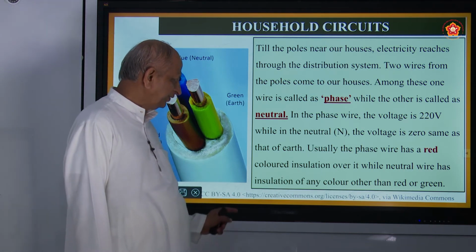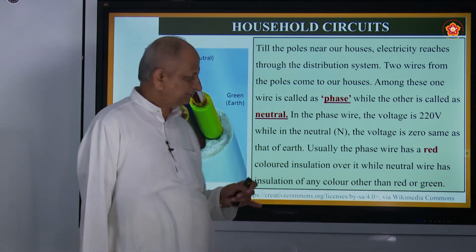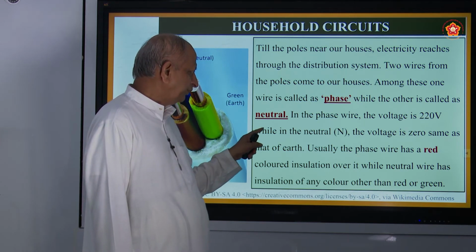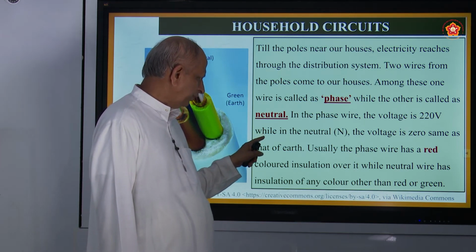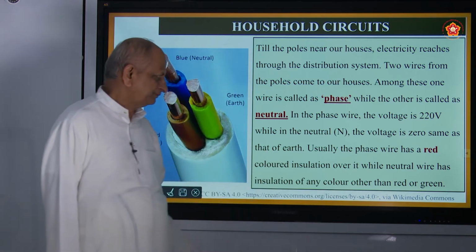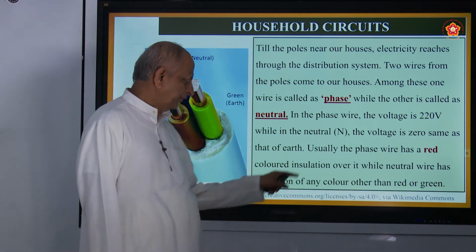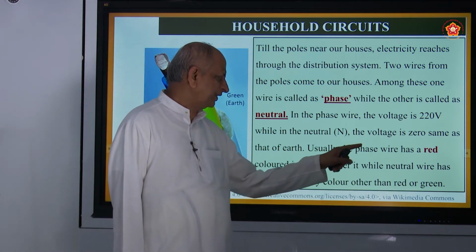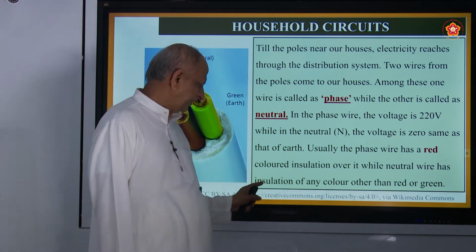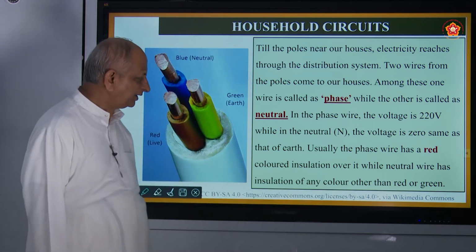In a heating system there will be three wires: live wire, neutral wire and earth wire. In the phase wire the voltage is 220 volts, while in the neutral the voltage is 0, same as that of the earth. Usually the phase wire has a red color over it, and the neutral wire has insulation of any color other than red or green.